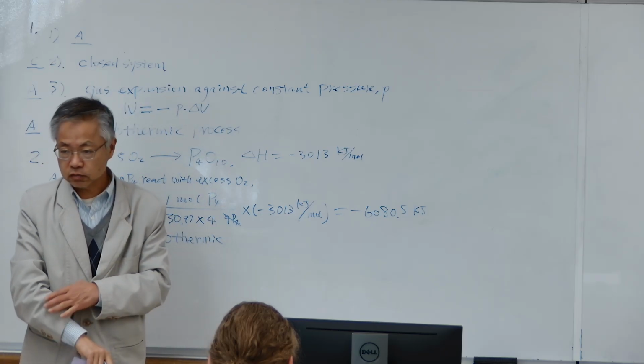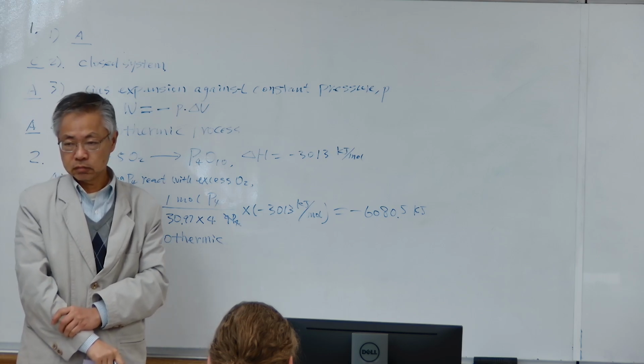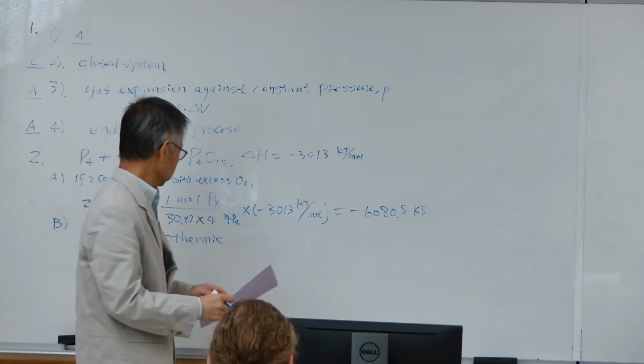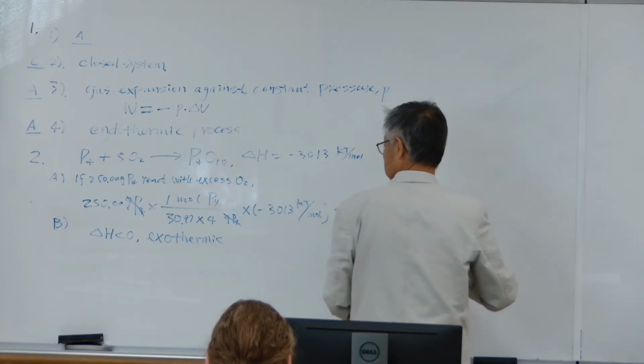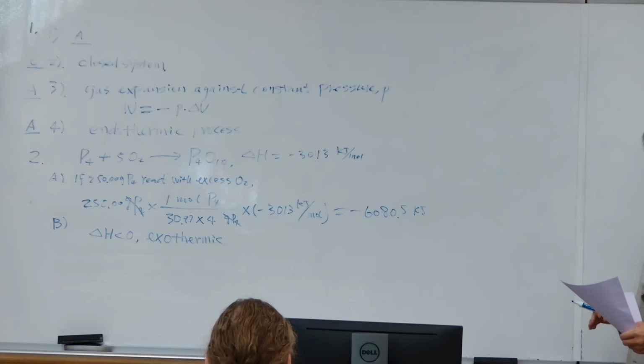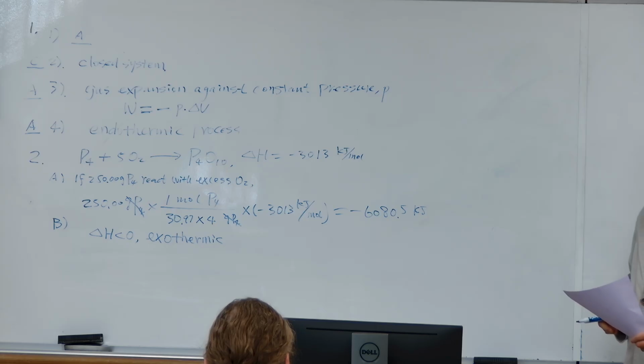If positive, then endothermic. Positive means absorbing heat, this is endothermic. Okay for this one? It's really straightforward. We had a very similar example during class, just a different number, right?